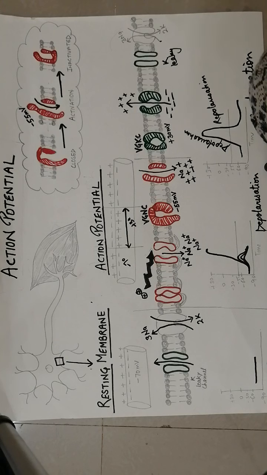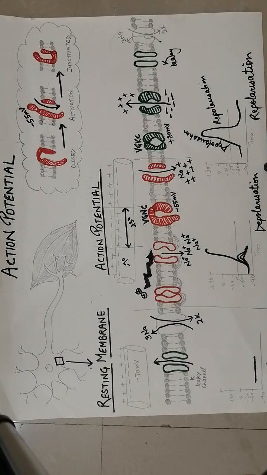Now before moving on, we should know the factors affecting impulse transmission. Okay, so how does action potential vary? Action potential, when it travels from cell to cell, is called an impulse. Now how does that impulse travel throughout?